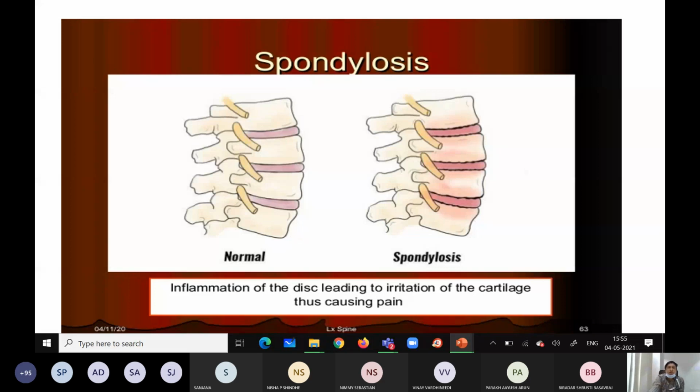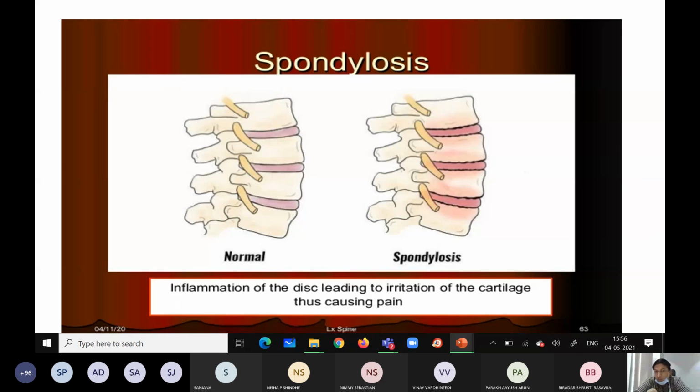This is a common word, I think all of you know: spondylosis. Some aged person in your family or neighbors may complain of pain, radiating pain, tingling and numbness. I am having spondylosis due to some more movements, journey and some particular professions. So spondylosis means inflammation of the disc.